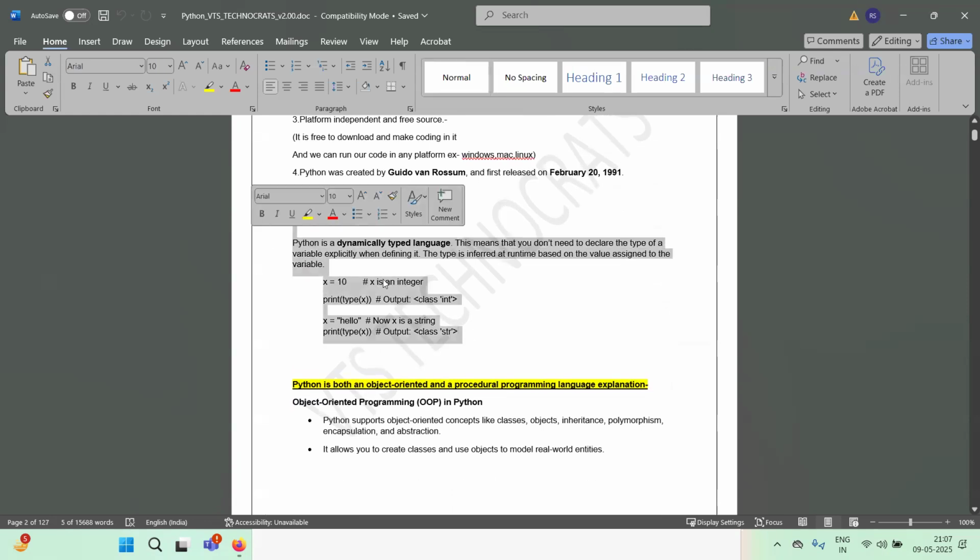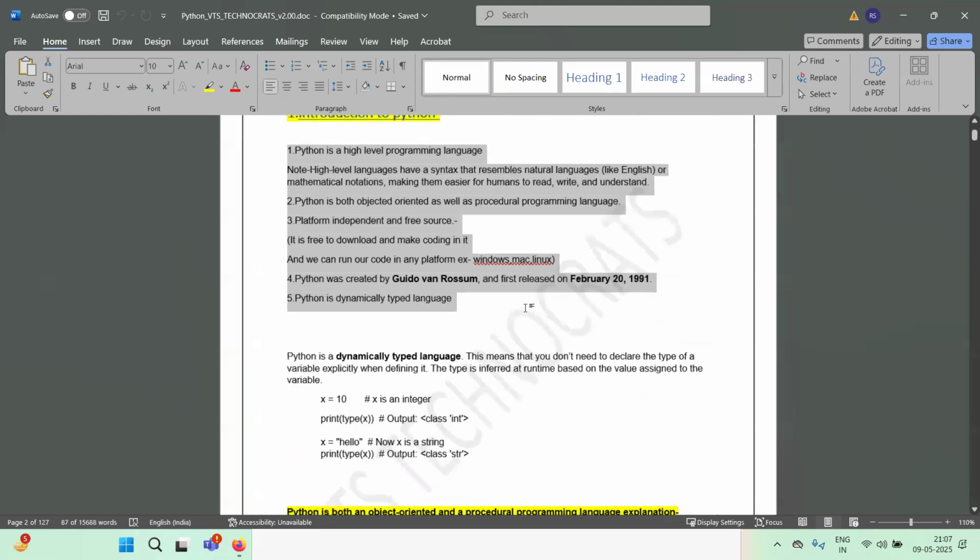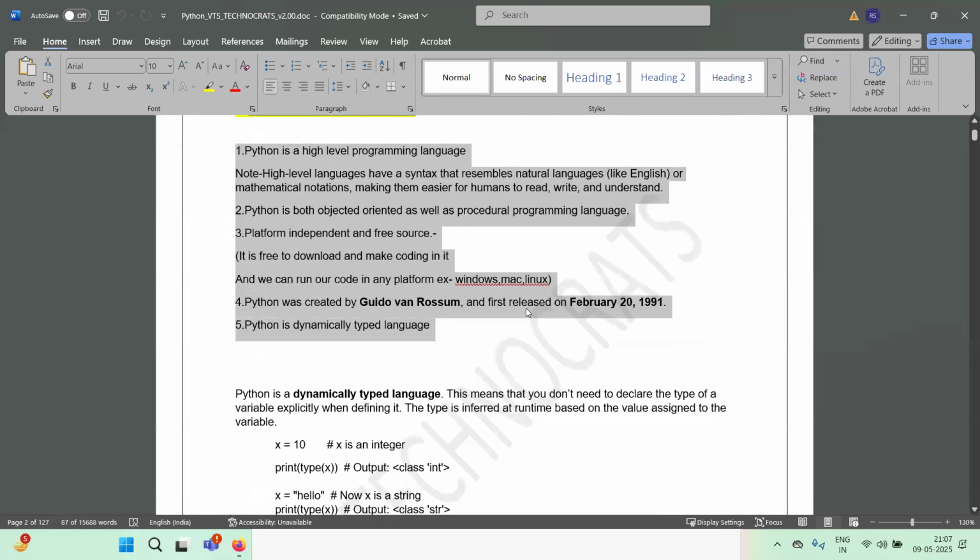Any doubt in these 5 points, guys? No, sir. Sir, can you zoom it a little bit because it's coming very small. Okay. Yes, thank you, sir. So are you clear with these 5 points, guys, everyone? Guys, tell me yes or no. Yes, sir.